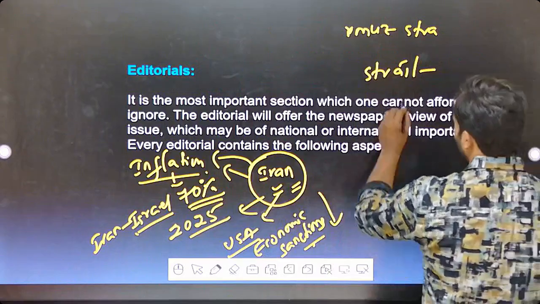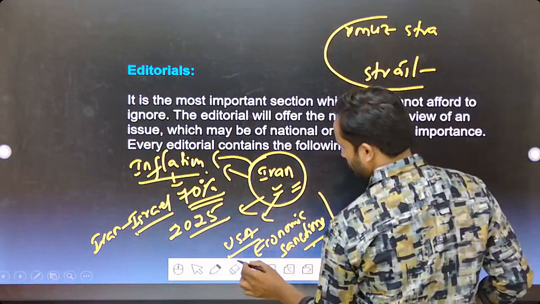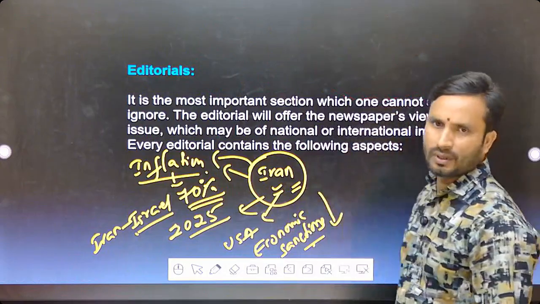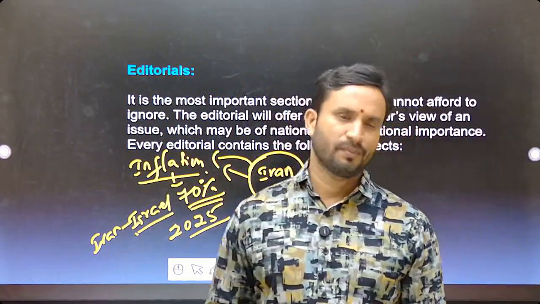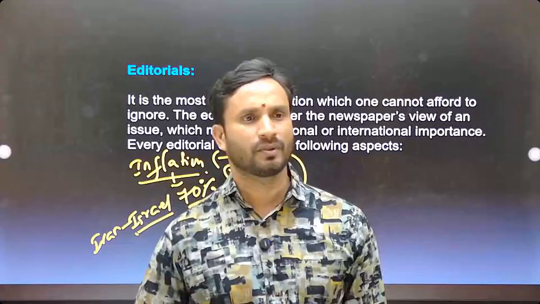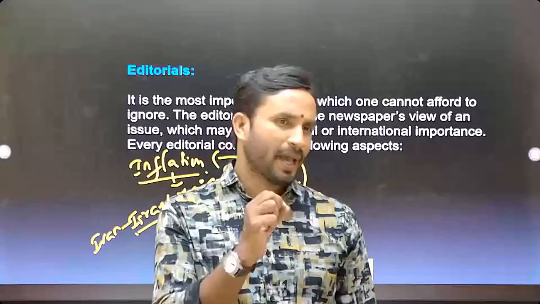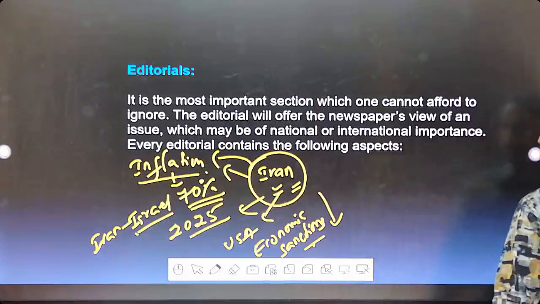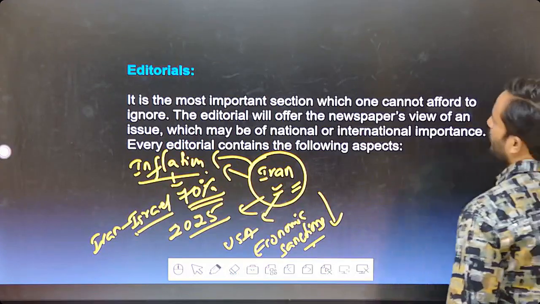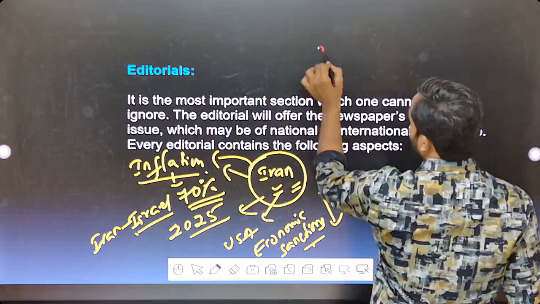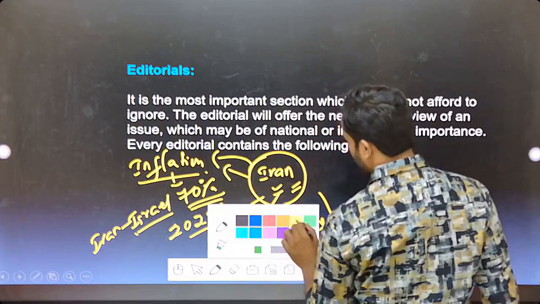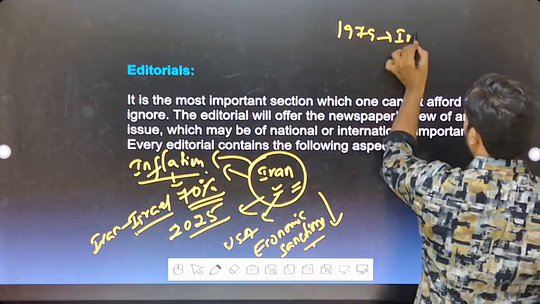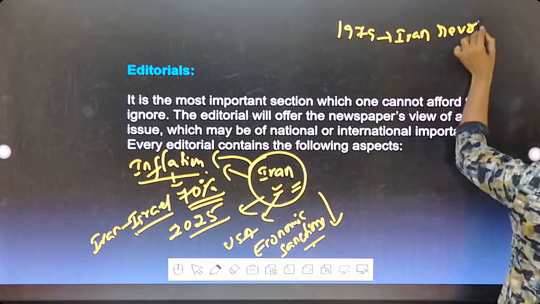Once you consider the background information of this particular issue, see this: in 1979, the Iran Revolution took place.